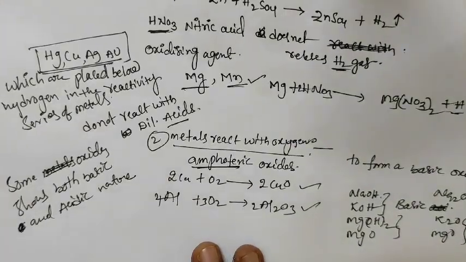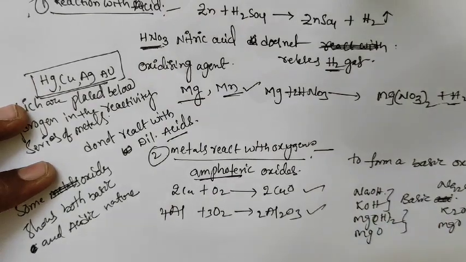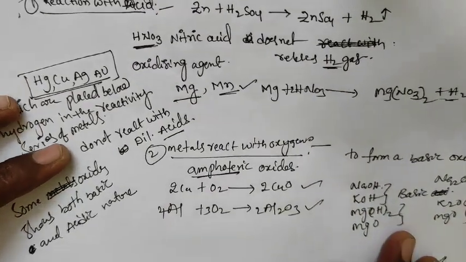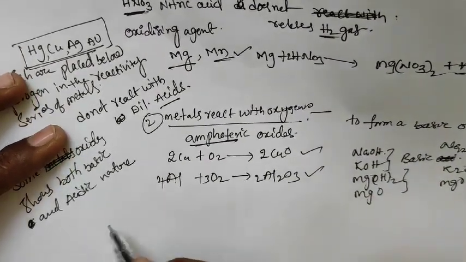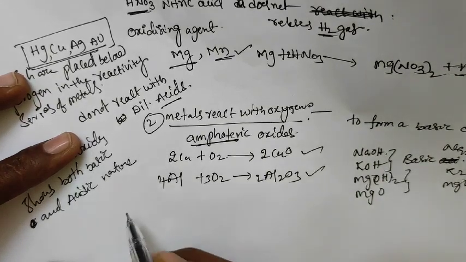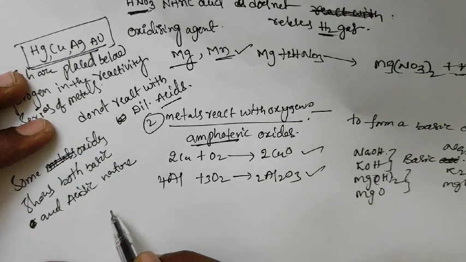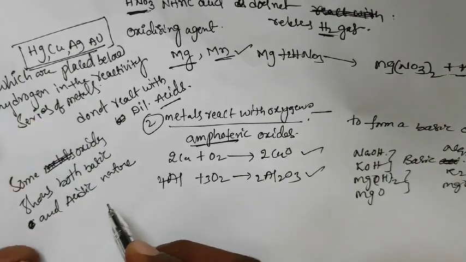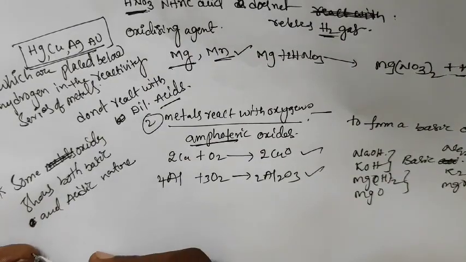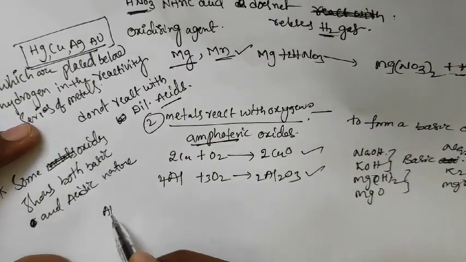Those oxides or compounds we call amphoteric oxides. How do we know whether it is a basic oxide or an acidic oxide? Amphoteric means an oxide that exhibits both basic and acidic nature.